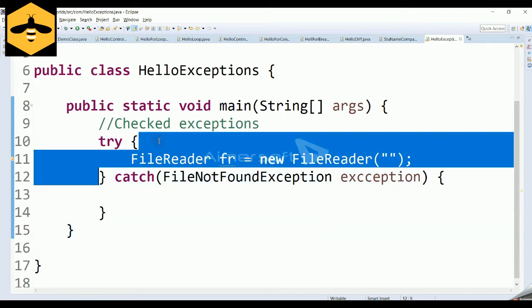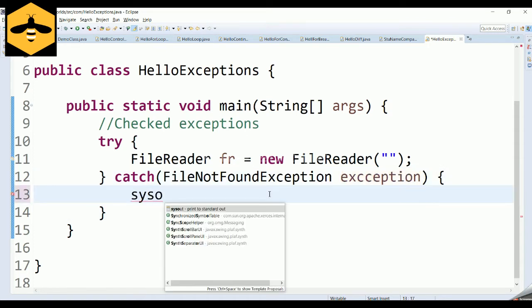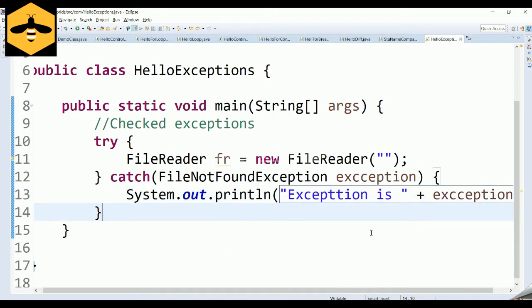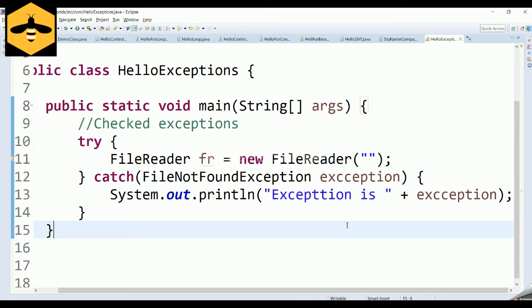So whatever code you suspect will throw an exception should be inside the try block, and how you are trying to handle this particular exception can be inside the catch block. For example, you can catch the particular exception and print what it is, maybe using a logger, so that the developer will know this particular exception has happened and needs to be handled next time. So this is the simplest way of handling an exception.